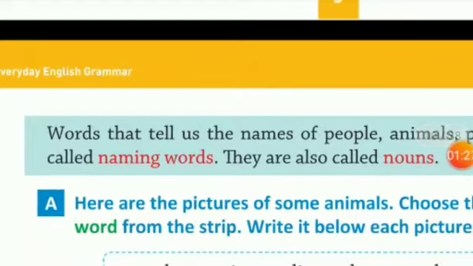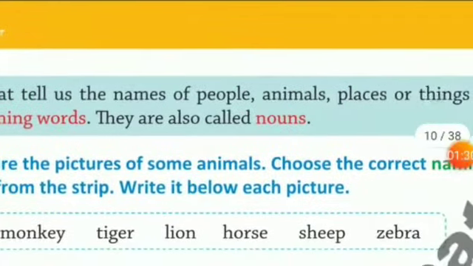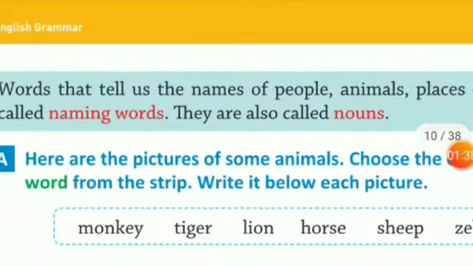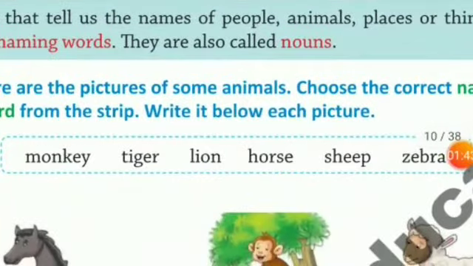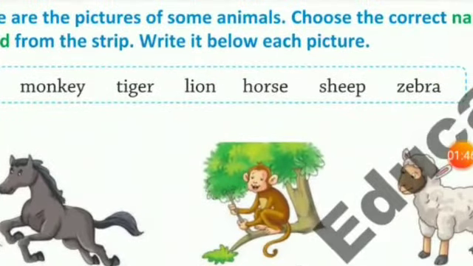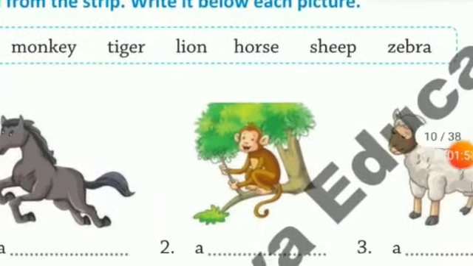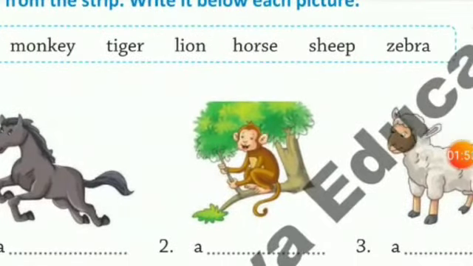So children, words that tell us the names of people, animals, places or things are called naming words, and we call them nouns. Here are pictures of some animals, and you are supposed to choose the correct naming word from the strip and write it below each picture. So here in the help box you are given words like monkey, tiger, lion, horse, sheep and zebra.